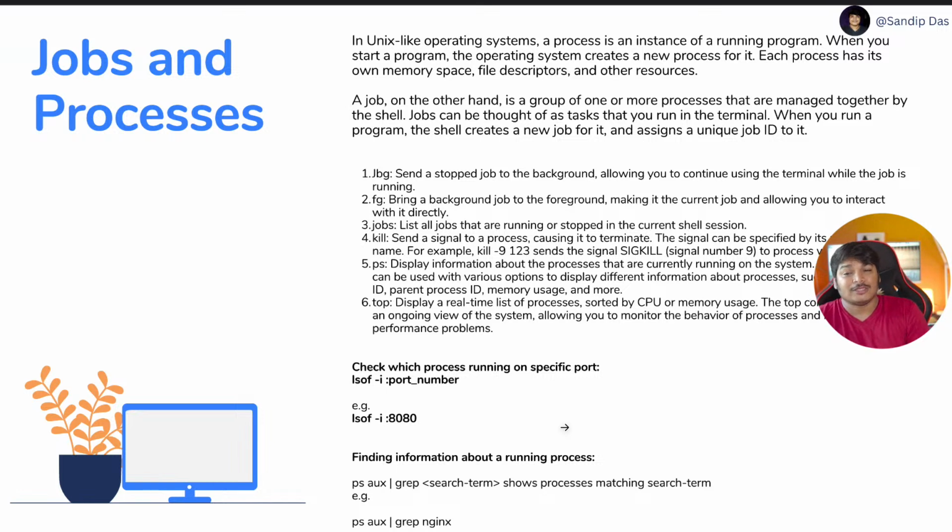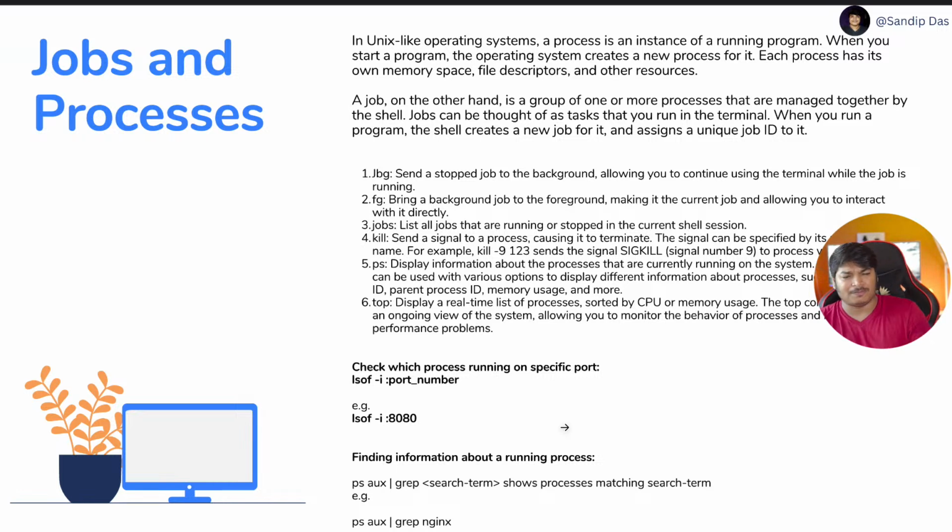Okay, so in a Unix-like operating system, a process is an instance of a running program. So if you're running a program and you use the ps command, you see the processes. So it's an instance of a running program. Okay, so this is called a process. So running something, in simple terms. Now when you start a program, the operating system creates a new process for it.